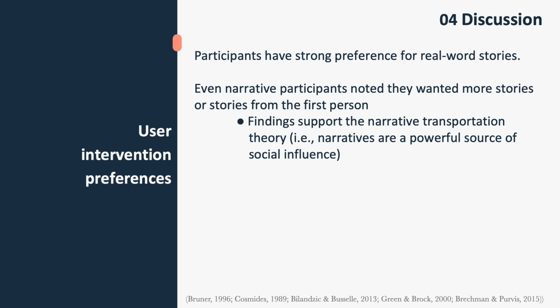Participant feedback on ways to enhance the intervention's effectiveness underlines strong preferences for real-world stories as a part of IDP interventions. Even in the narrative conditions, participants noted that they wanted to hear more stories, or even stories in the first person versus third. An explanation for the participants' affinity for stories is found with the narrative transportation theory. It's the idea that narratives are a powerful source of social influence that engage the audience so that they transport into the narrative's world. And while transported, narratives can be used to persuade behaviors and change attitudes.